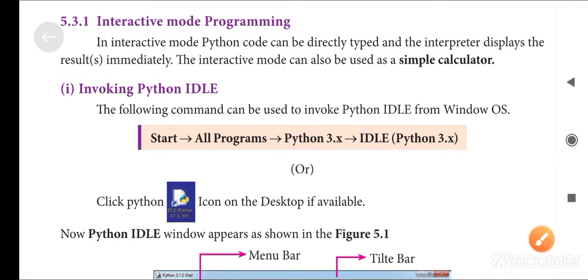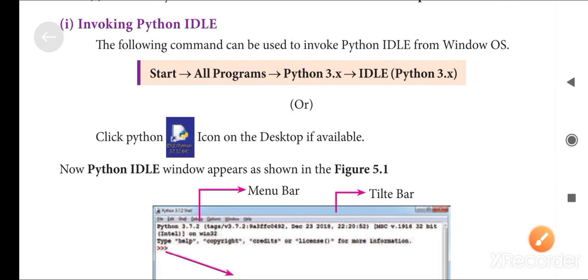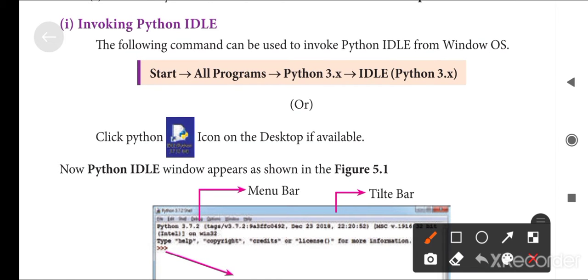Now we are seeing how to invoke Python IDLE, how we enter into Python IDLE. First of all, we click the Start button. After that, we select All Programs from the pop-up menu.